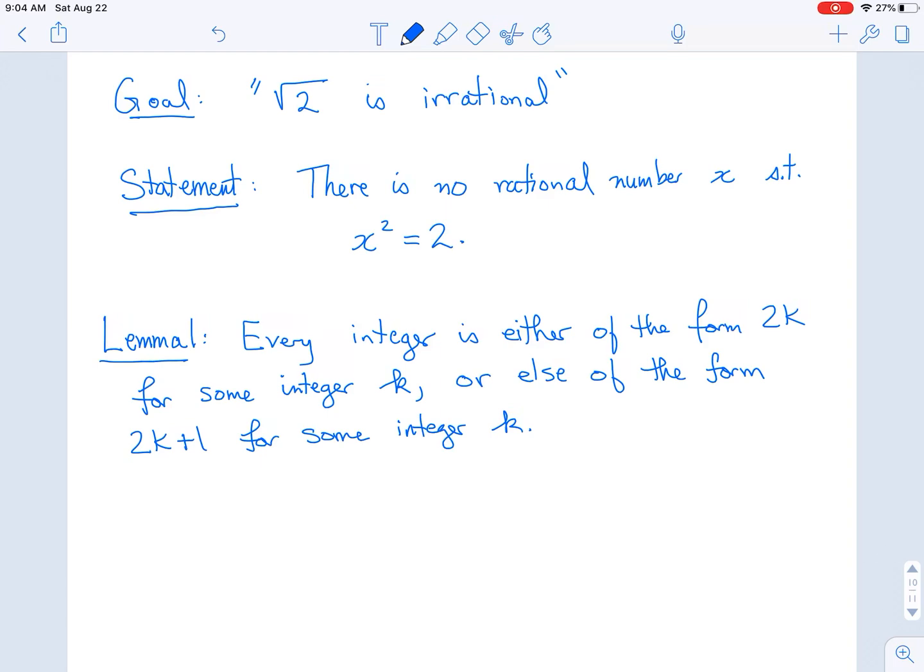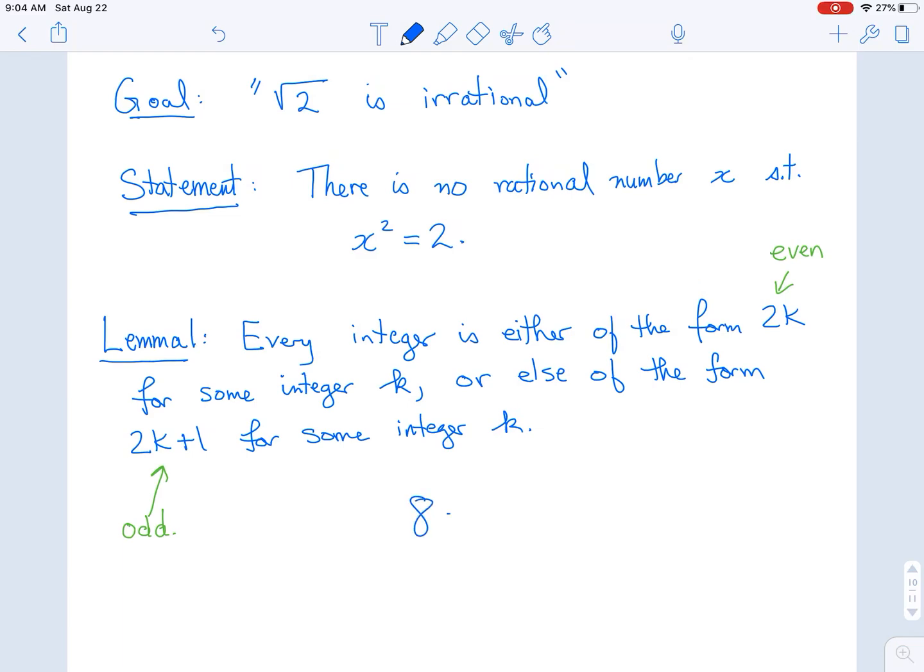And what we're going to do is call any number of this form even, and any number of this form odd. Okay.